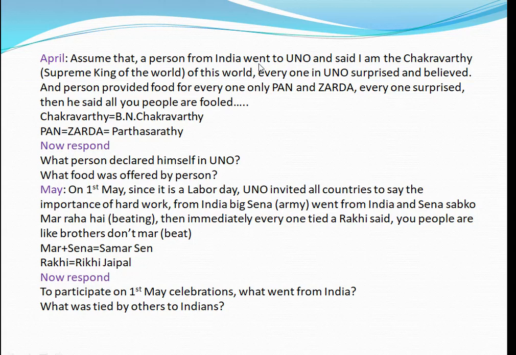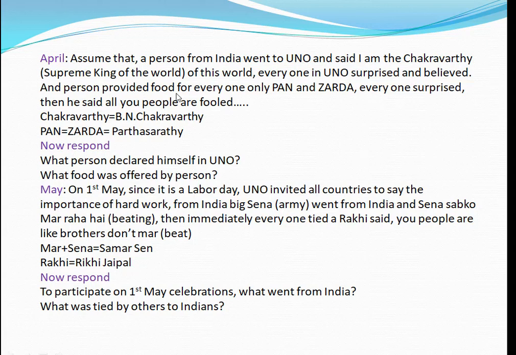Assume that a person from India went to UNO and said, I am the Chakravarti. Chakravarti means supreme king of the world. I am the king of this entire world, I will rule. In India we don't have any Chakravartis, but some people claimed it, like Samudragupta claimed himself as Chakravarti, and Alexander wanted to become Chakravarti, the supreme king of this world. Everyone in the UNO was surprised and believed it.